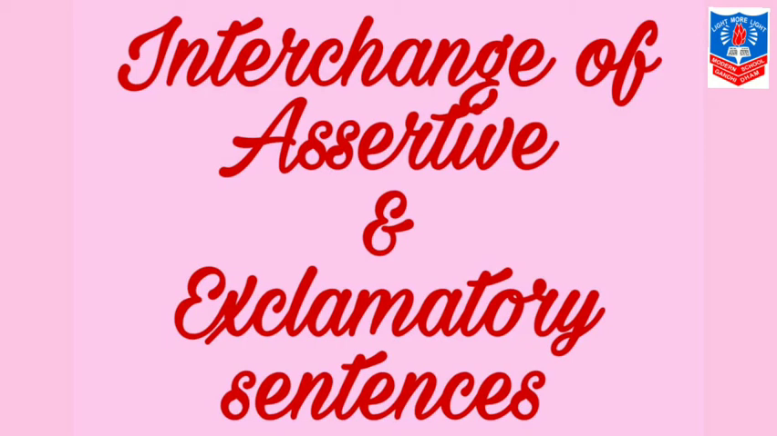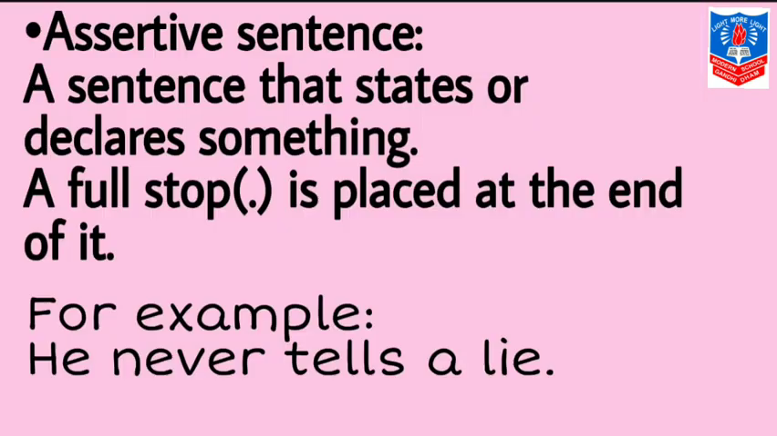Now our next topic is interchange of assertive and exclamatory sentences. Let us understand first what is an assertive sentence. An assertive sentence states or declares something. A full stop is compulsory at the end of it. For example, he never tells a lie.